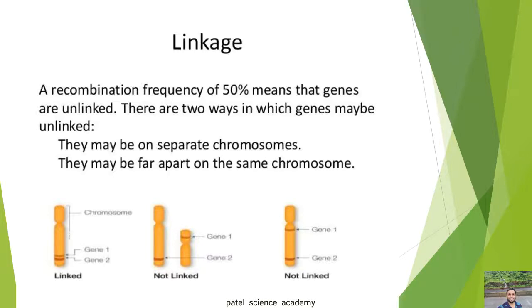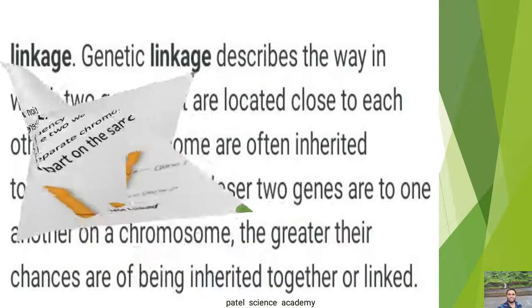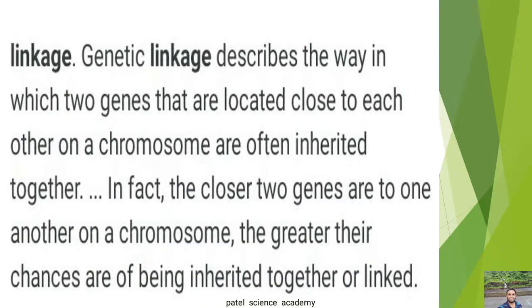And dear students, this linkage was discovered in plants by Bateson and Punnett, and in animals it was discovered by T.H. Morgan. So linkage is divided into two types: complete linkage and incomplete linkage. I'll explain about those types.